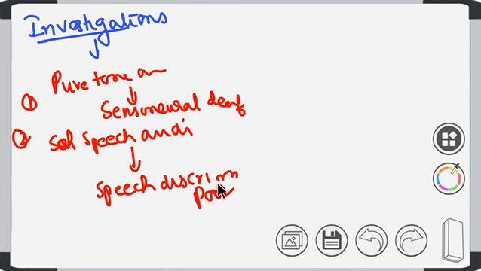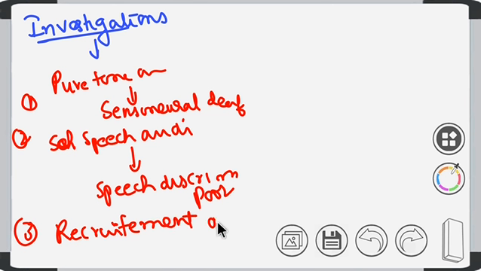Third, recruitment phenomenon is absent. Recruitment phenomenon is seen in cochlear disorders, not cochlear nerve. Here the cochlear nerve is involved, so we don't see recruitment phenomenon. When there is involvement of the cochlea, we'll see recruitment phenomenon. Clear? So three have been completed.